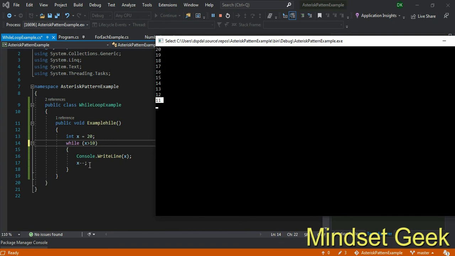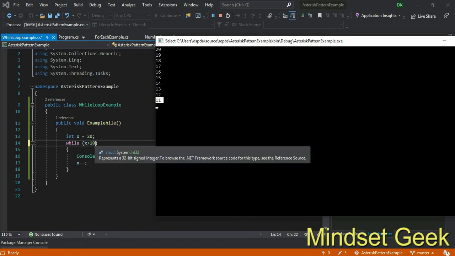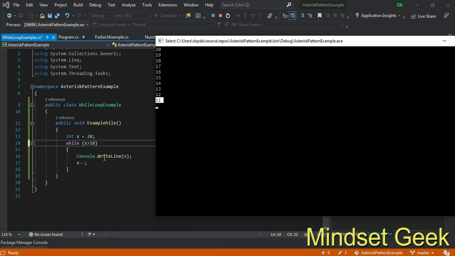You want to identify these things. First, what is a while loop and how does it work? The while loop first checks the condition, executes the content, and in the last part we use increment or decrement. This is the structure. What's the difference between for loop and while loop?